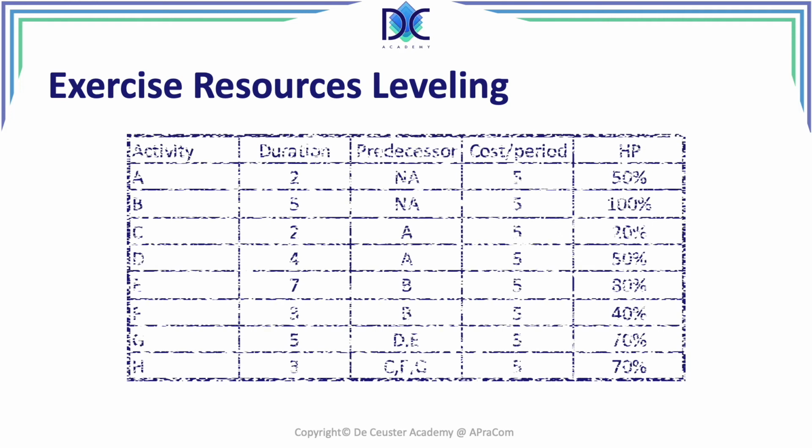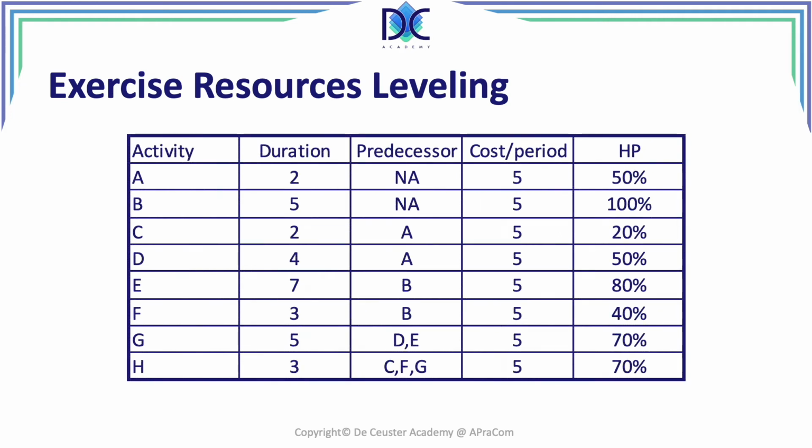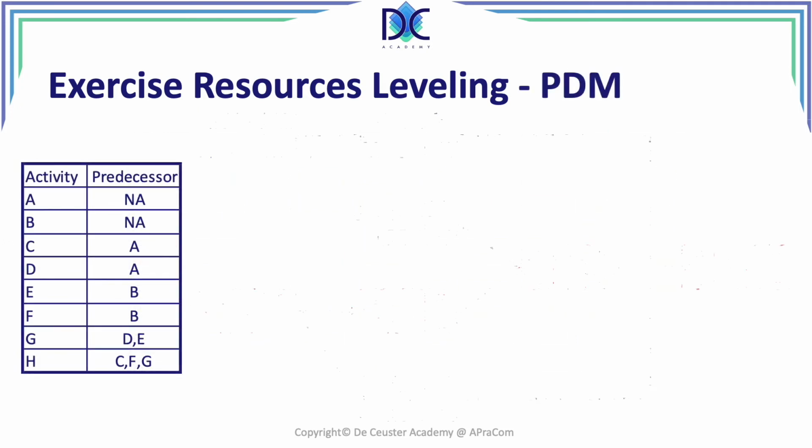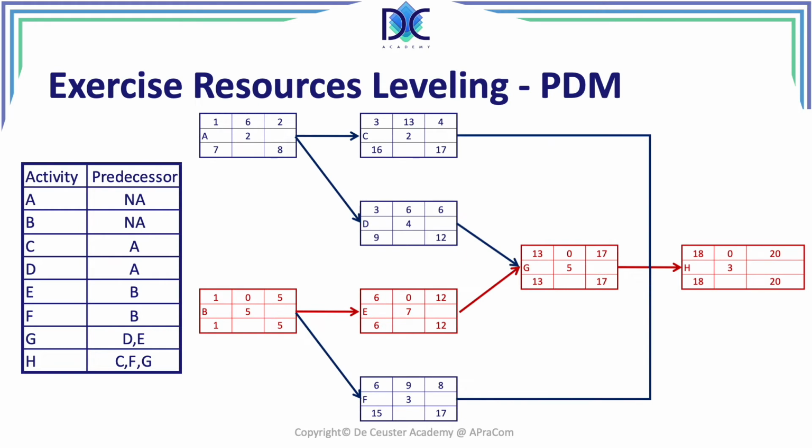We have the exercise. This is the same exercise that we had before. The only difference is that now I also added activity E to the work schedule of Harry Potter. Basically, when we look at the precedence diagramming method or the precedence diagram, we see that we have the different activities and we have exactly the same schedule that we had before. So basically, once you drew this schedule in the previous video, you can use the same schedule. We have the same elements here and we have the same critical path, B, E, G, H.